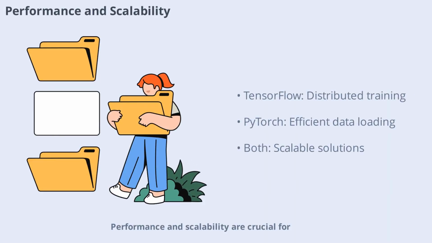Performance and scalability are crucial for training large models or handling massive datasets. TensorFlow is designed for scalability, supporting distributed training across multiple GPUs and even TPUs. Its static graph approach allows for advanced optimizations, making it suitable for large-scale production systems.